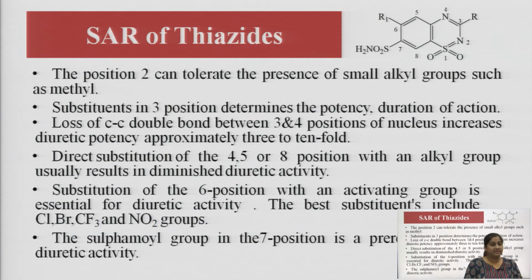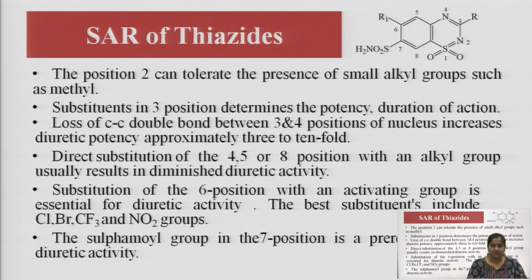Then let us see the SAR of thiazides. For studying the SAR of thiazide, you can refer to the structure at the right uppermost corner of the slide, because numbering is done on that structure.